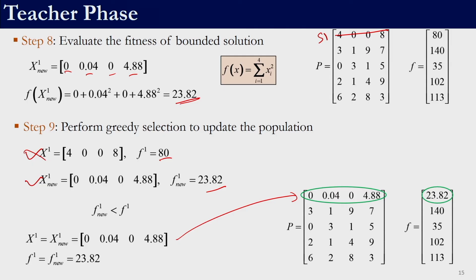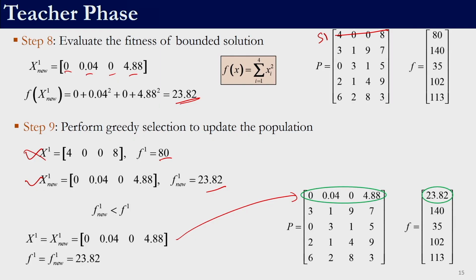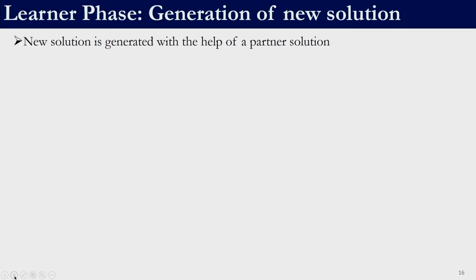The second step is the learner phase of the first solution. Remember, we need to complete the teacher and learner phase of the first solution, only then we are supposed to do the teacher and learner phase of the second solution. So, that is to be taken care of. First solution teacher phase is done. Now, first solution has to undergo the learner phase. So, let us see what the learner phase is.